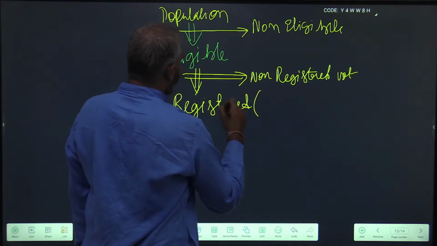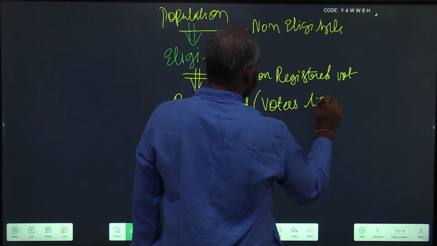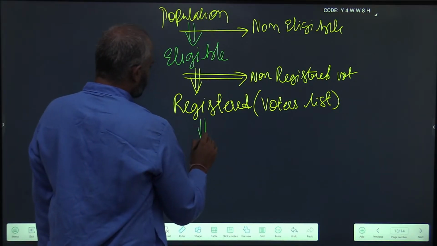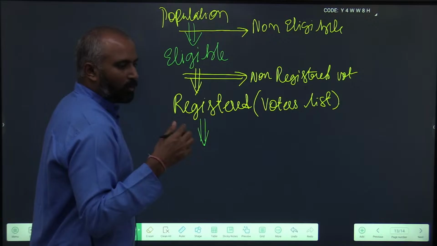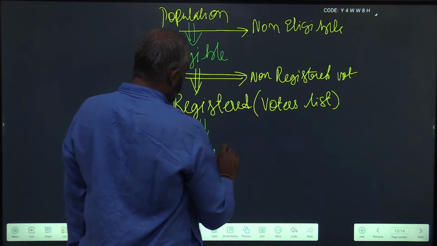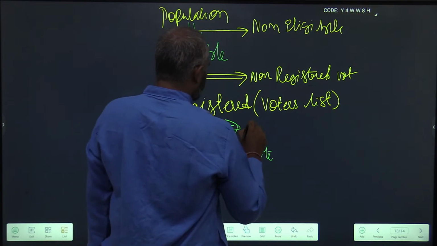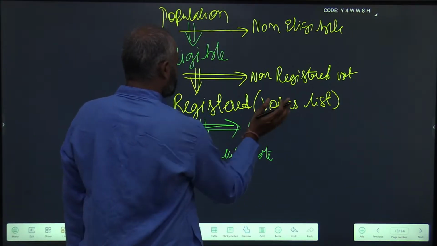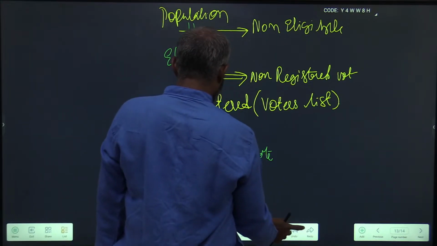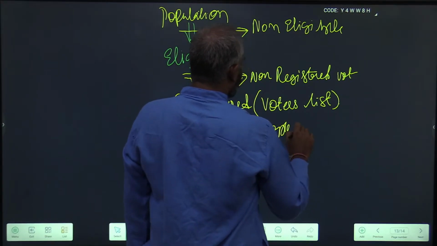In other words, we call these registered voters also the voters list. Next, what is the further division? Registered voters, some people vote on the election day, some people do not vote. So next division is people who vote, and people who do not vote.